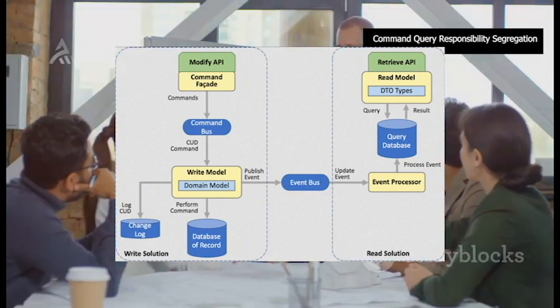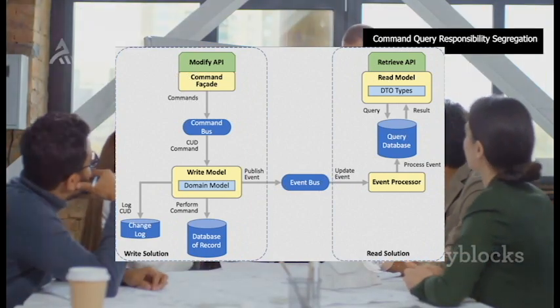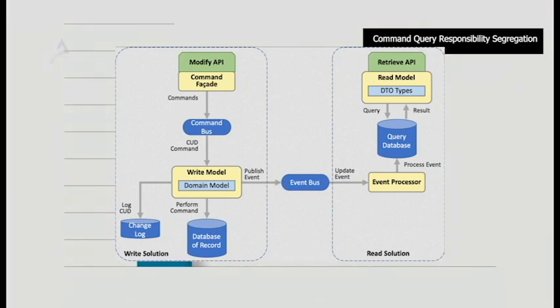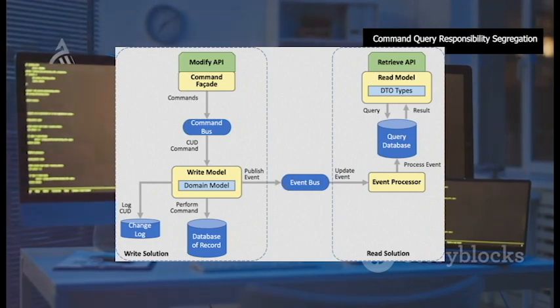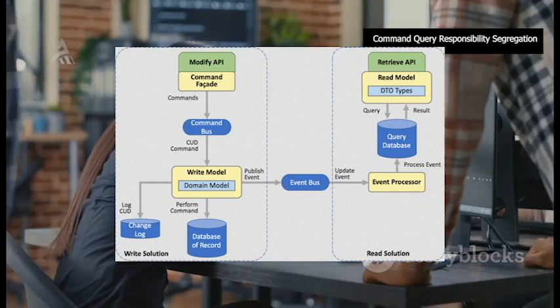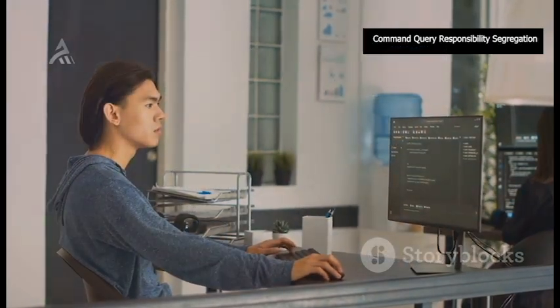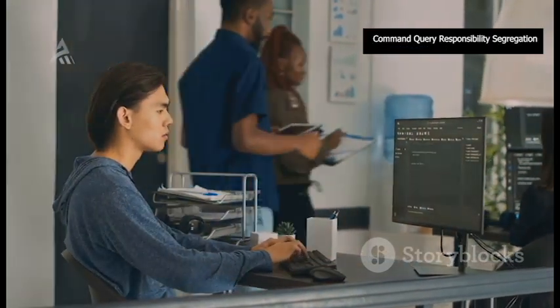Separating commands from queries brings numerous benefits, enhancing performance, scalability, and maintainability. Performance gains are a significant advantage of CQRS. By segregating reads and writes, we can optimize each path. Queries can be routed to an optimized read model using denormalized data structures and caching for fast retrieval.